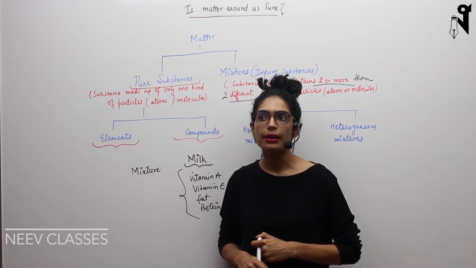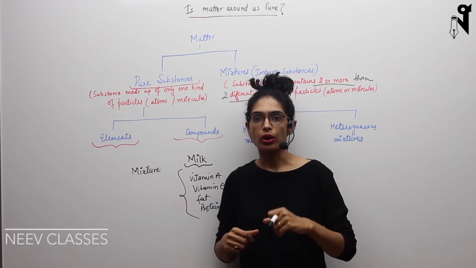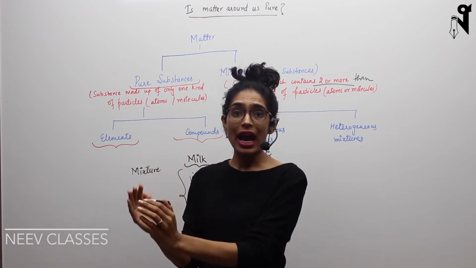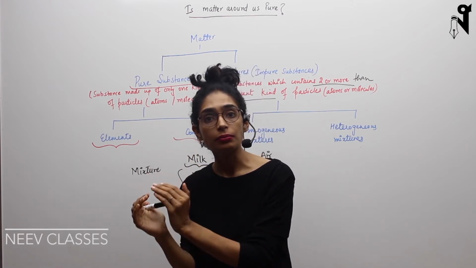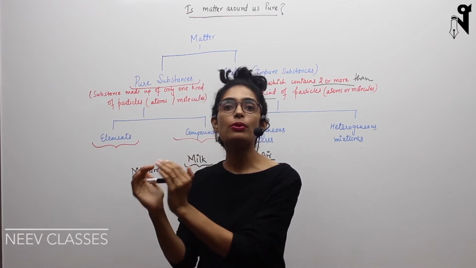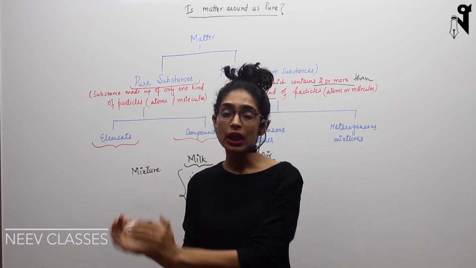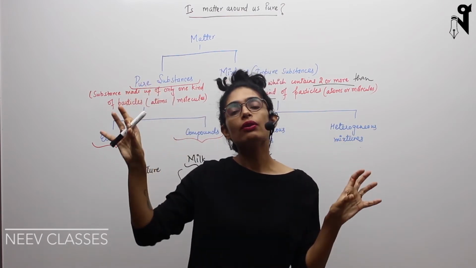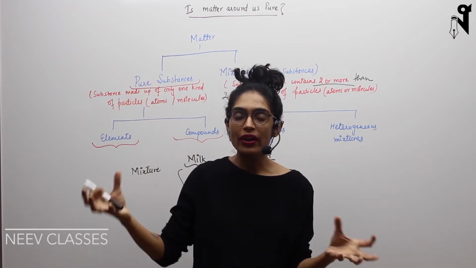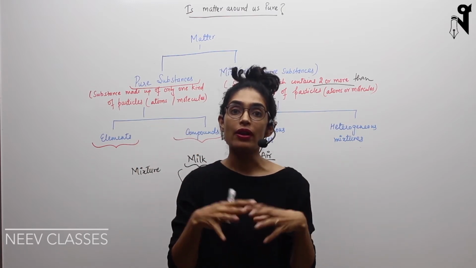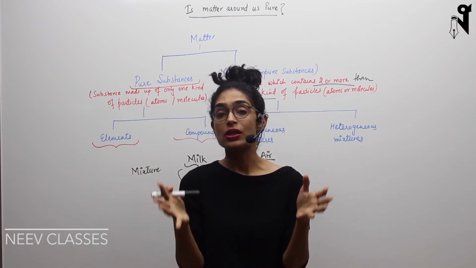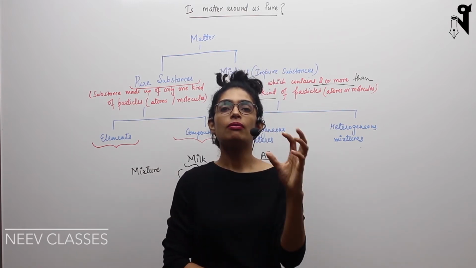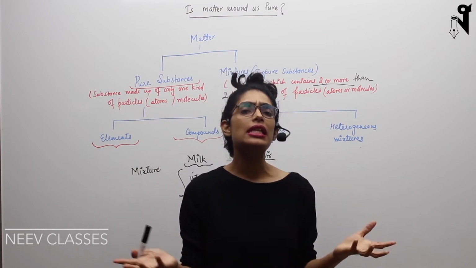Similarly, let me take one more example. Let's say you have taken salt and you have taken water, and you have mixed them together. So salt is mixed in the water. Now we know that salt has a specific formula, NaCl. That is its molecular formula, its composition, made up of sodium and chlorine. Water we know is made up of hydrogen and oxygen. Individually, these both were pure. Now these pure substances have been mixed together, and the system that has formed, salt water, is a mixture. It has two different types of molecules in it. So this is called a mixture.